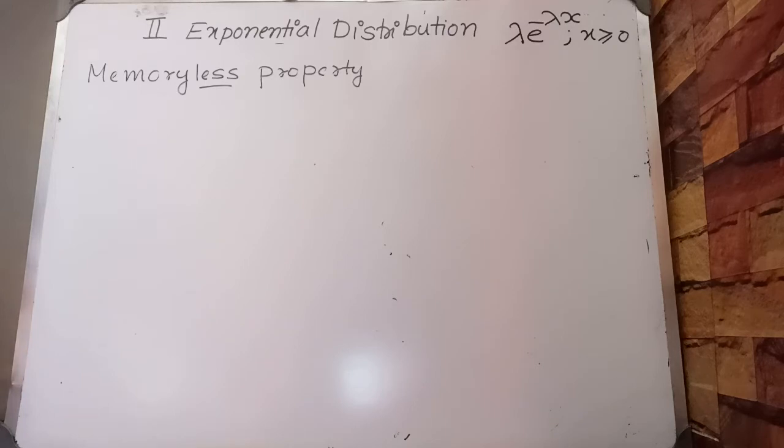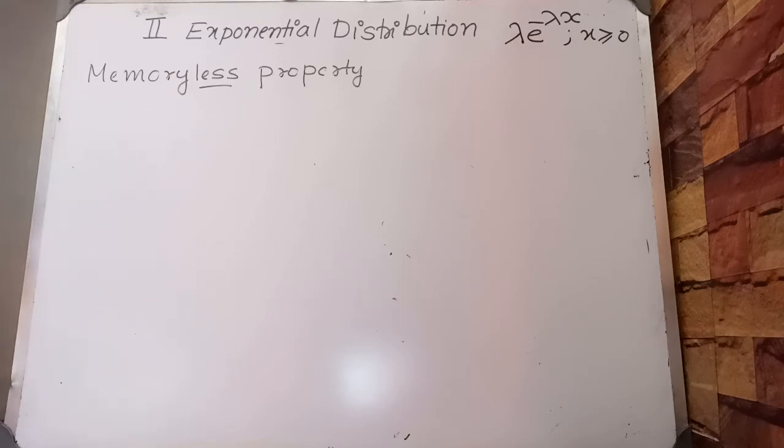We know that probability A given B is probability A intersection B divided by probability B. In the case of exponential distribution, we have a special interesting result called memoryless property, which helps us to find the conditional probability without using the formula.